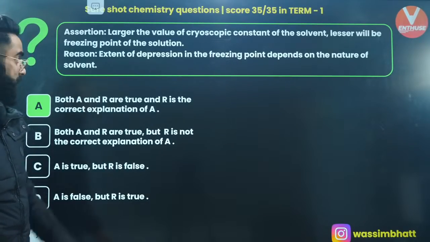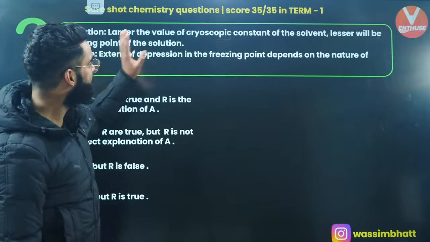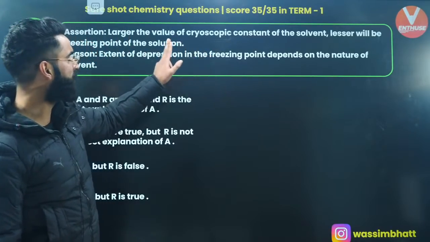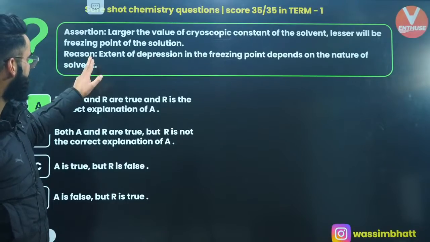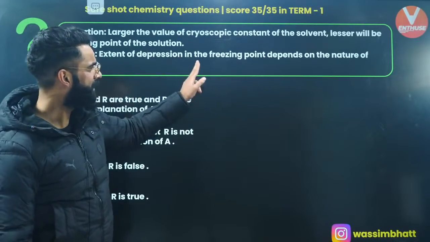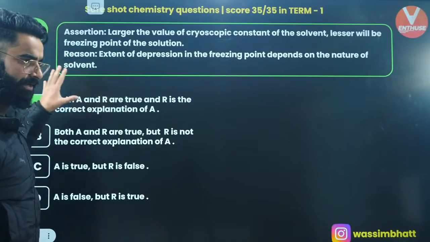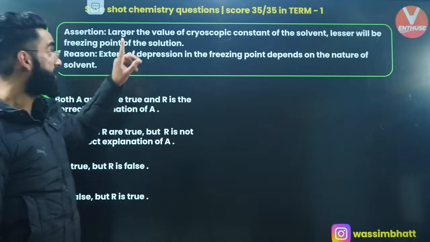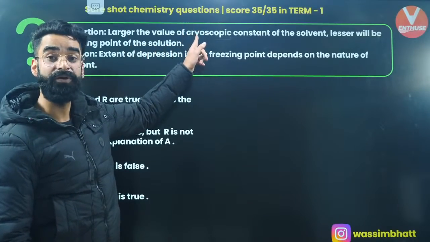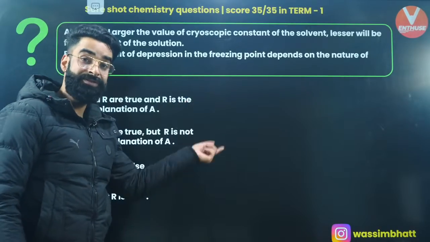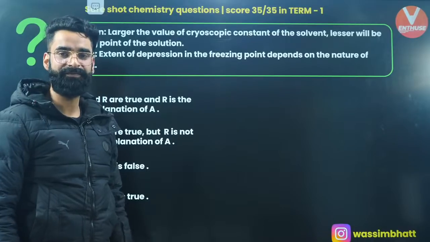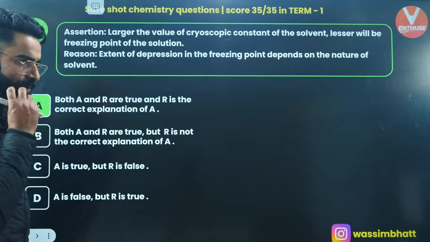Absolutely it's A. So basically, larger the value of Kf, lesser is going to be the freezing point of the solution. And at the same time, the extent of depression depends on the nature of the solvent which you have taken, because Kf, the cryoscopic constant, depends on the nature of the solvent. Do remember this.